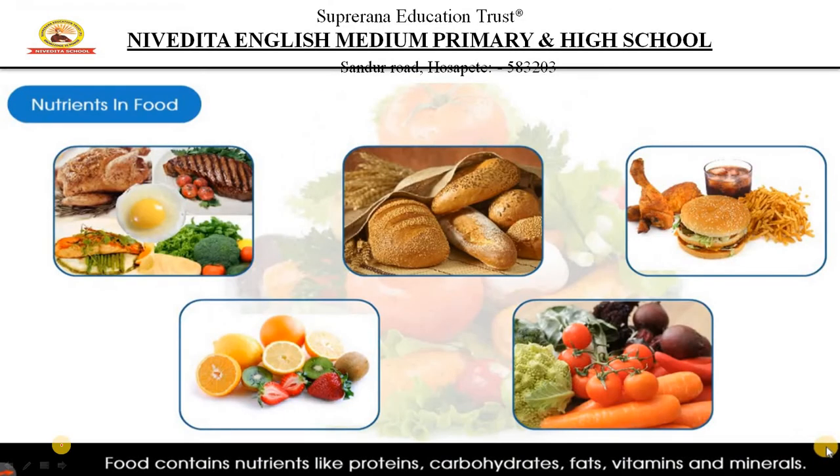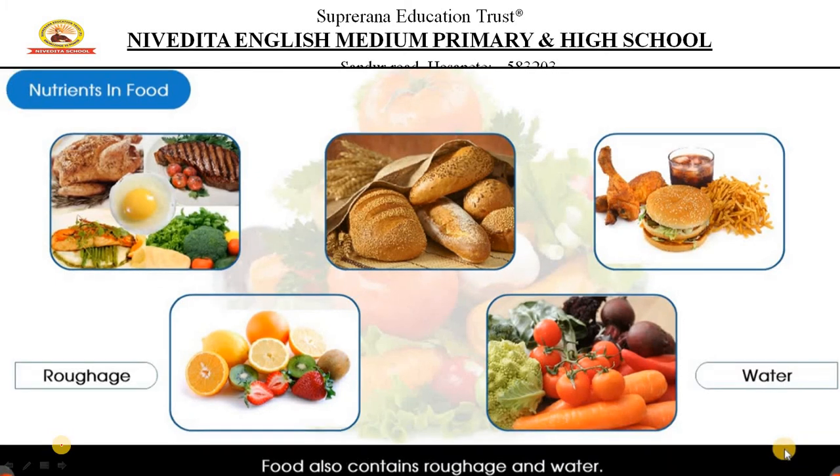You can see different types of foods have different types of nutrients. All the nutrients are not present in only one food, right? Different foods, different vegetables, different fruits, different grains, different pulses, different cereals have different kinds of nutrients in them. Some have carbohydrates, some have vitamins, some have proteins, and some have minerals. So what are those, and by eating what kind of foods can we get all these things?